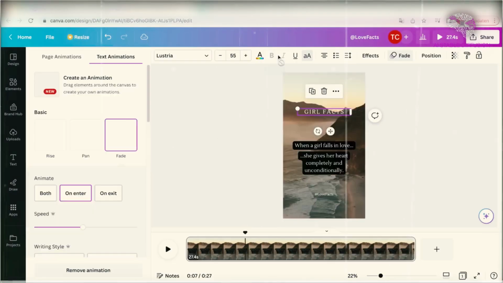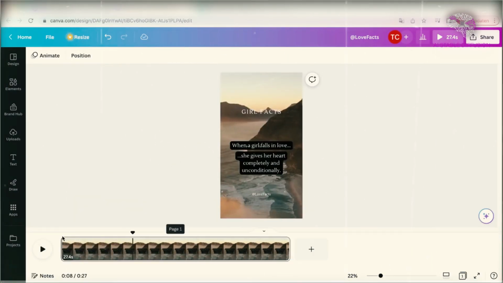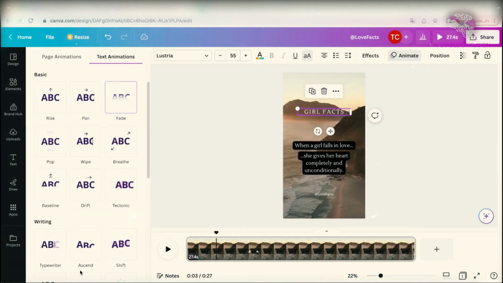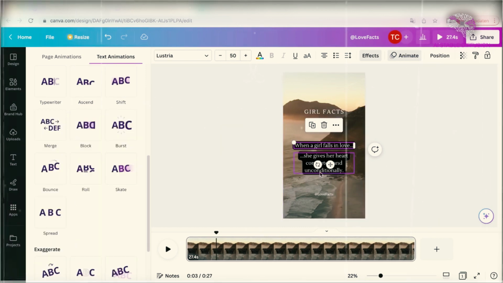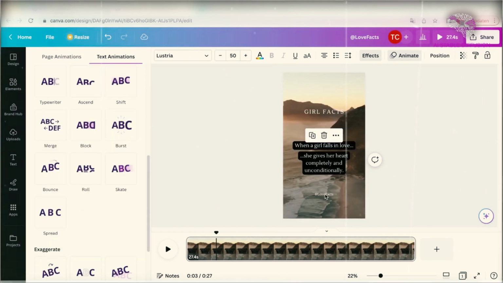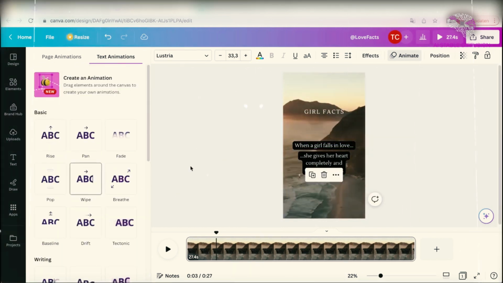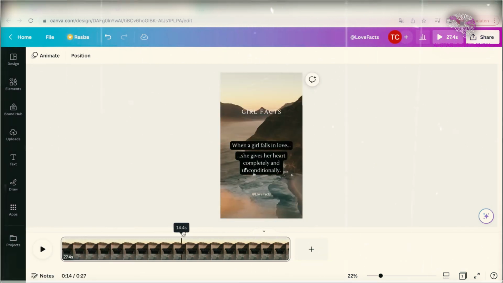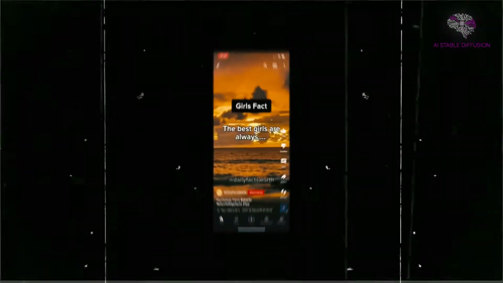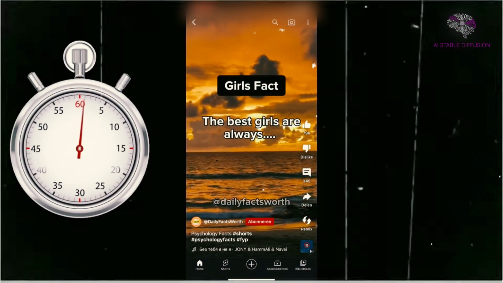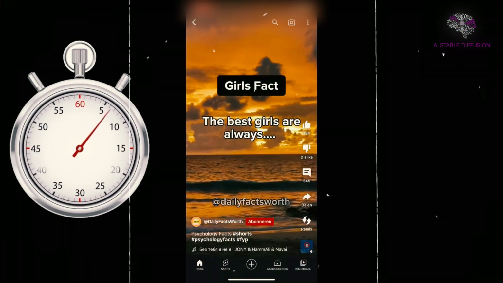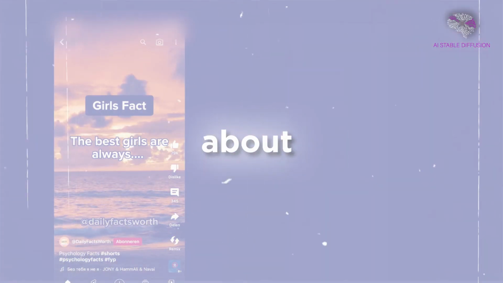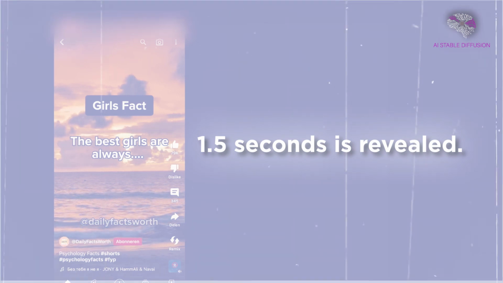One thing to note about this template is that all the text has been animated. I don't want animations in this type of video. Therefore, I'm going to take them out of all the text blocks. The type of video I want to create is divided into two sections. The first 9 seconds show the first portion of the quotation, followed by a 1-second wait before the second part of the quote, which lasts about 1.5 seconds when revealed.